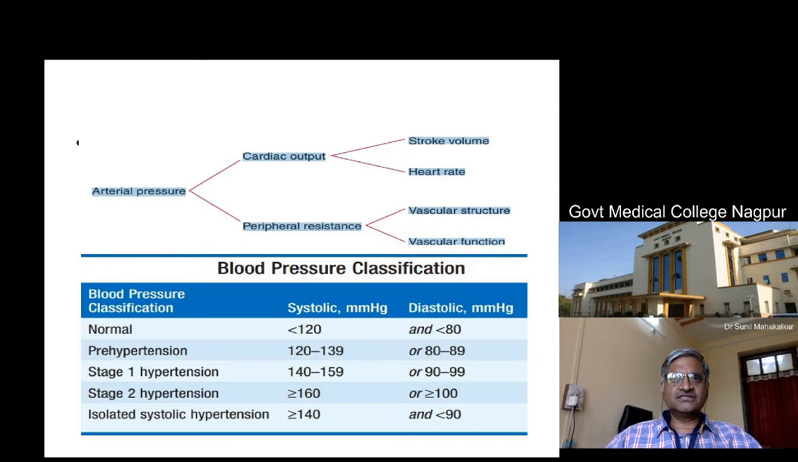Then stage 1 hypertension would be 140 to 159. That is 140 to 160. In this range, we say that it is stage 1 hypertension, when systolic blood pressure is 140 to 160, and the diastolic pressure is 90 to 100. And then stage 2 hypertension, that is we call as moderate hypertension, when it is more than 160 systolic and 100 diastolic. And severe hypertension can be above that, 200 systolic and 140 diastolic, that is severe hypertension. Okay.